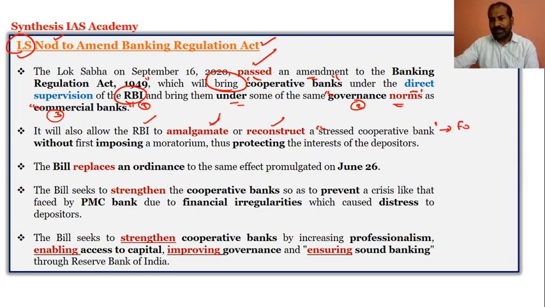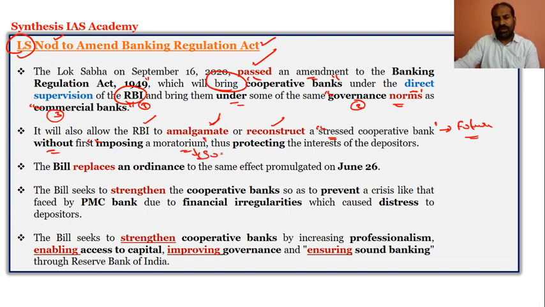In the future, any cooperative bank which is stressed, it could be due to fraud, an increase in defaulters, or a rise in the non-performing assets of the bank, the RBI can amalgamate, that is merge, and reconstruct without first imposing a moratorium.